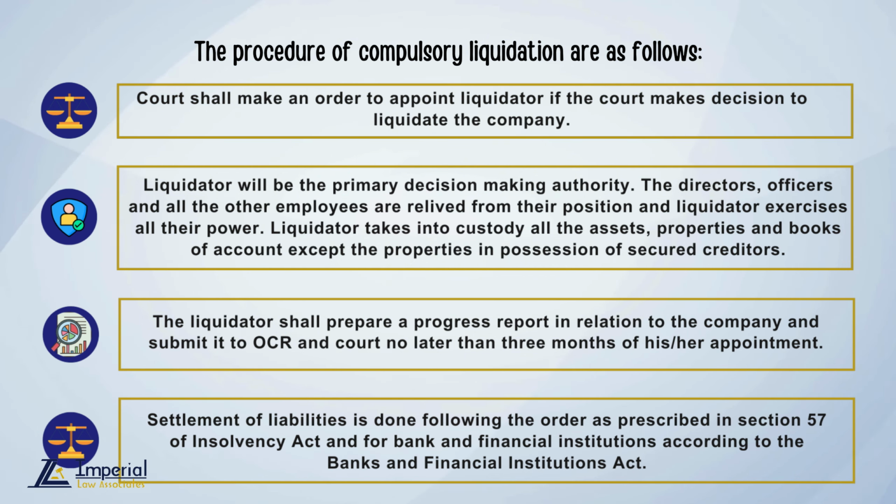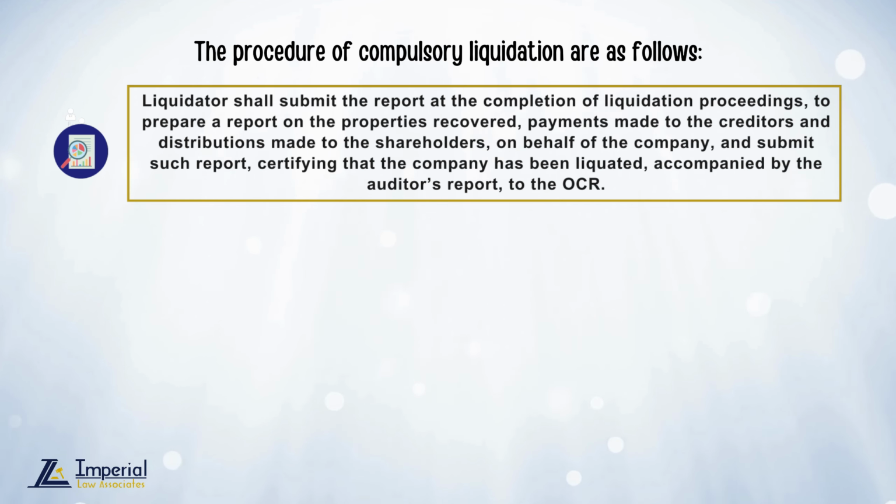10th, settlement of liabilities is done following the order as prescribed in Section 57 of the Insolvency Act, and for banks and financial institutions according to the Bank and Financial Institutions Act. 11th, the liquidator shall submit the report at the completion of liquidation proceedings, detailing the properties recovered, payment made to the creditors, and distribution made to the shareholders on behalf of the company, and submit such report certifying that the company has been liquidated, accompanied by the auditor's report, to the OCR.